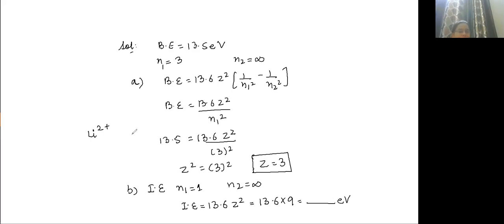So what will the electron? It will be 121.5. Done. If this is done, can I move to next slide?